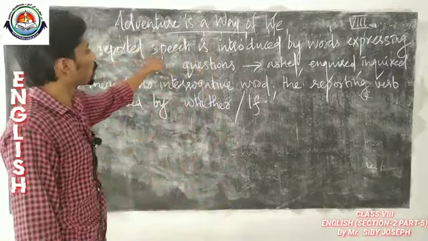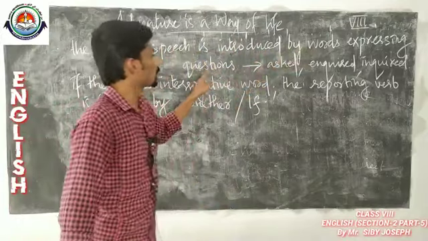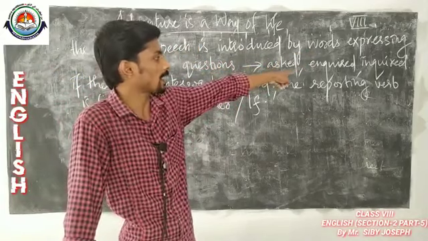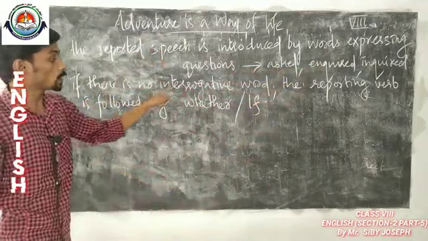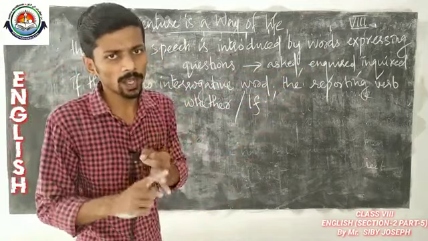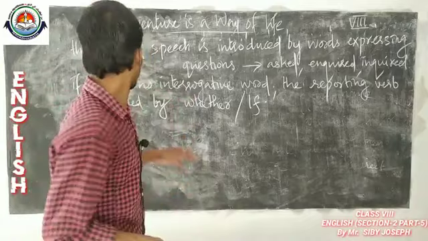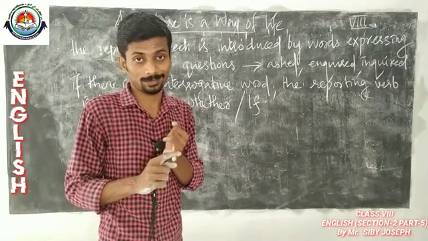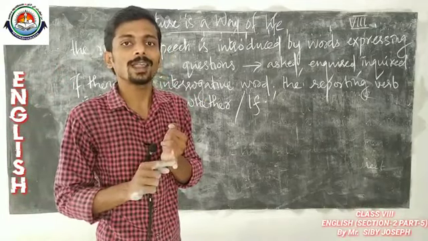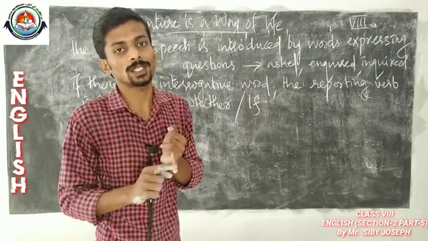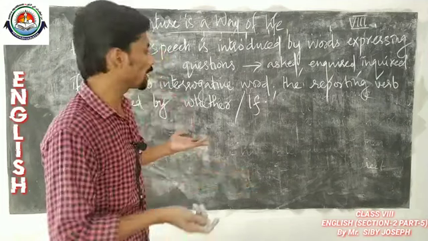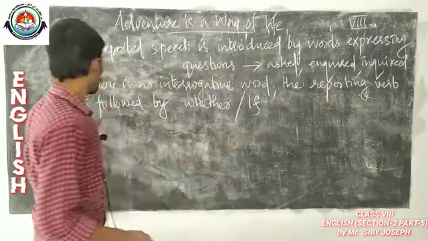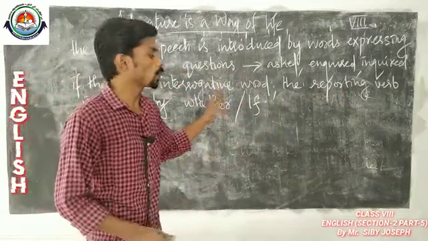The first one is the reported speech is introduced by words expressing questions. We have to use words expressing questions such as asked, enquired, inquired, etc. And if there is no interrogative word, you all know why, when, which, the words which we use to make questions. So, if there is no interrogative word, for example, "Will you come tomorrow?" Okay, "Will you come tomorrow?" is actually a question, but even though it is a question, we can't find an interrogative word there. So, when converting such questions into reported speech, what is the thing? The reporting verb is followed by whether or if. We have to use whether or if.